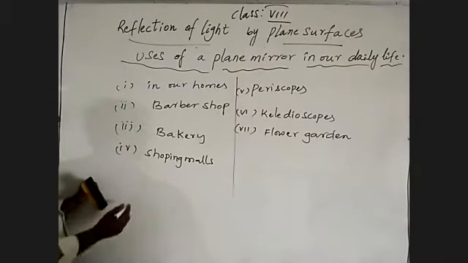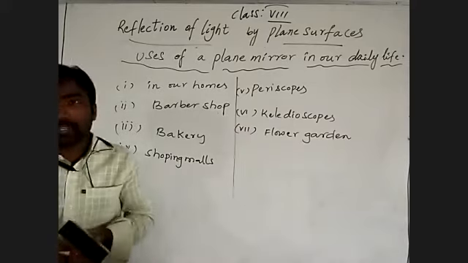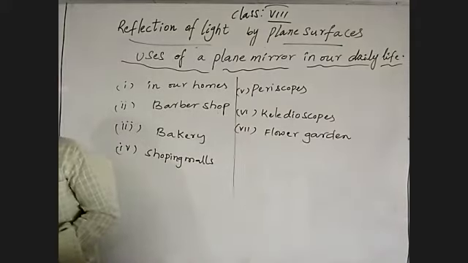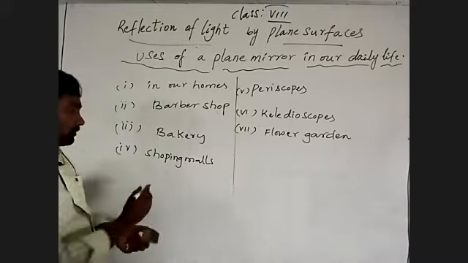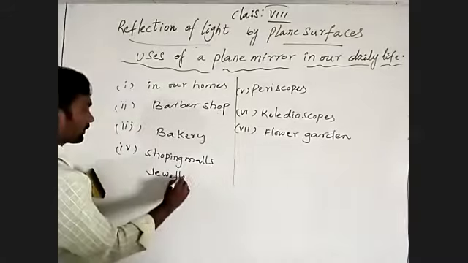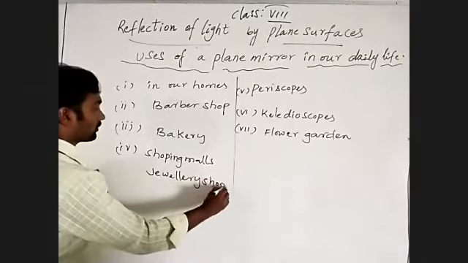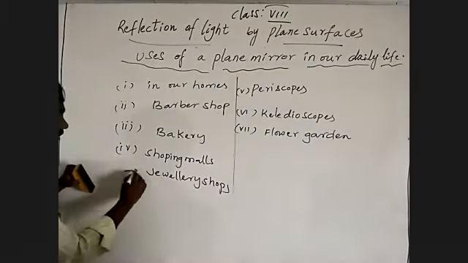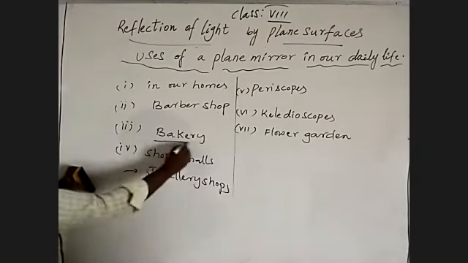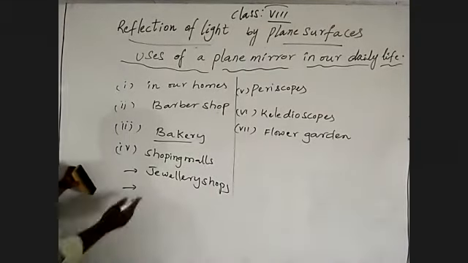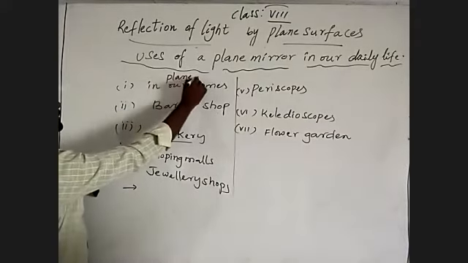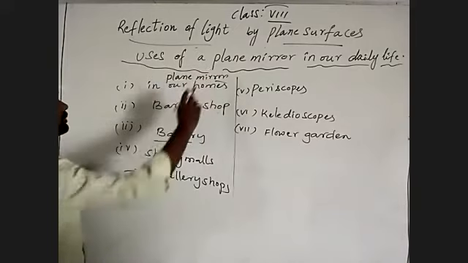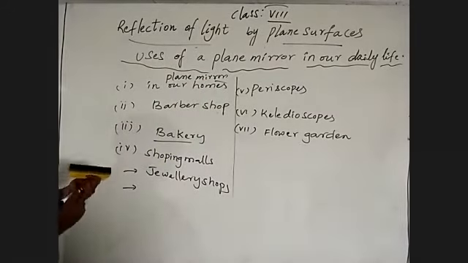Is it or not? Still, where in our day-to-day life are we using those: sweet shops, barber shops, bakery, which I have written to you, and jewelry shops. Okay, and one more. So bakery, sweet shop, saloon shop. In our homes we use it as a plane mirror. Of course, those are only some uses. See there, what are the uses in our day-to-day life?